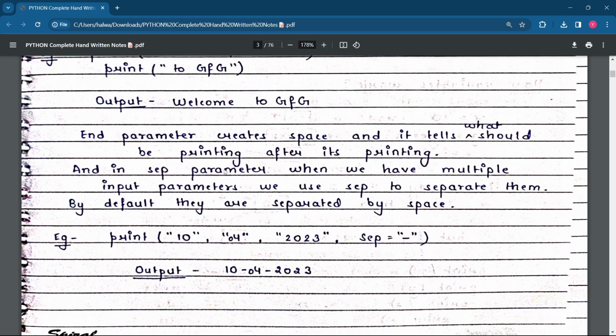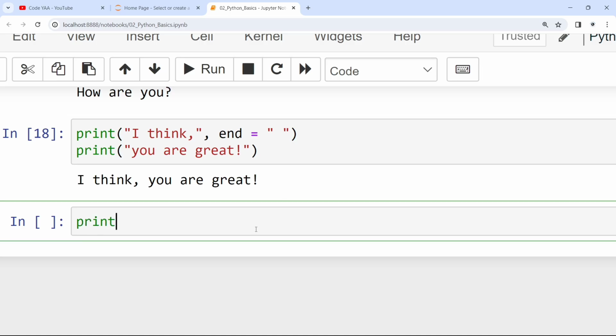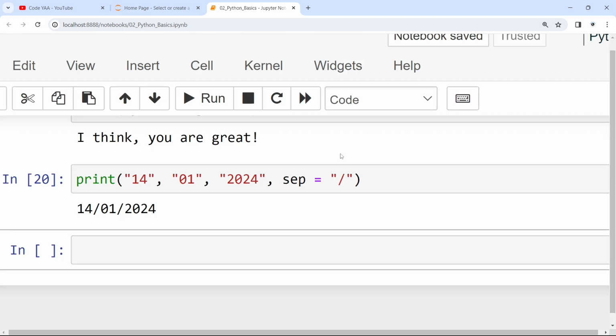And what is the sep parameter? When we have multiple input parameters, we use sep to separate them. By default they are separated by a space. What does it mean? This question was also asked to me in my interview. Take an example of a date. This is a date in front of you. Now I want to separate it by a particular separator. You can take this and let me print. You can see it is separated by a dash. If you want this, no worries. You just need to write the format in which you want to separate.